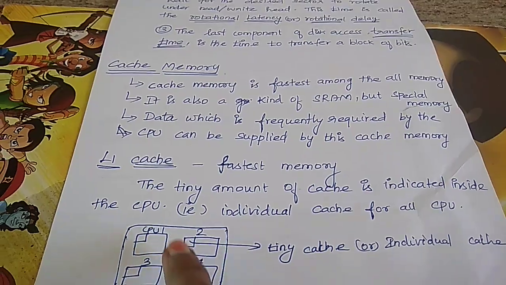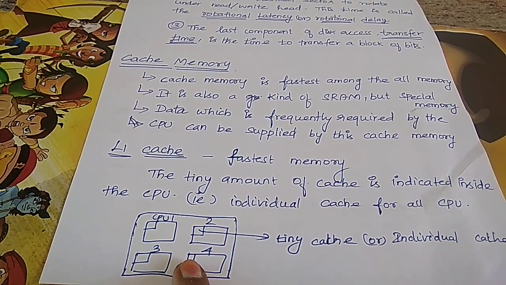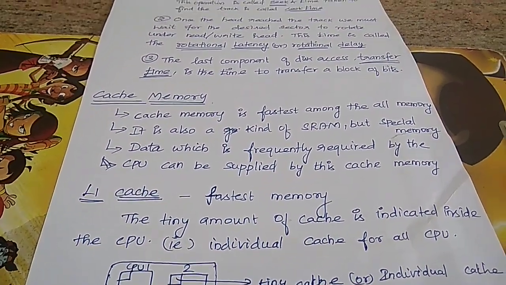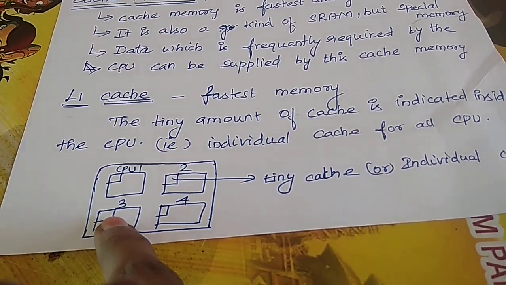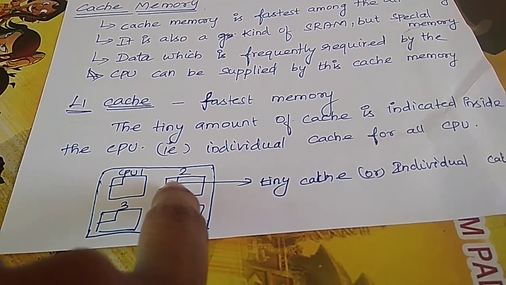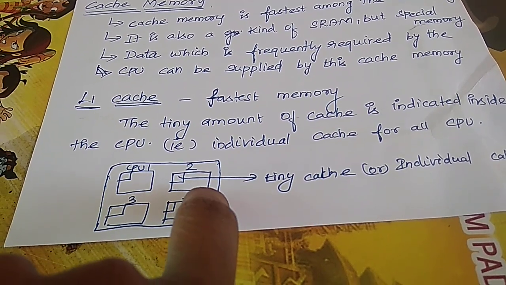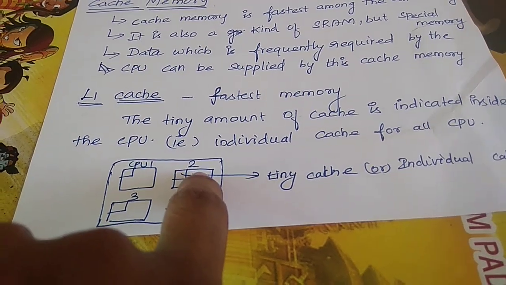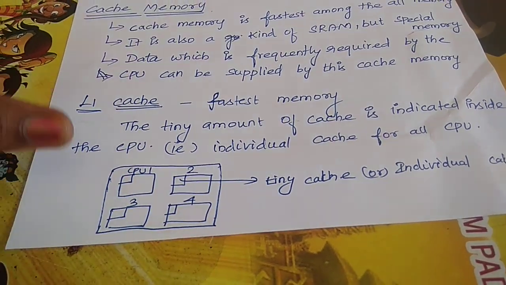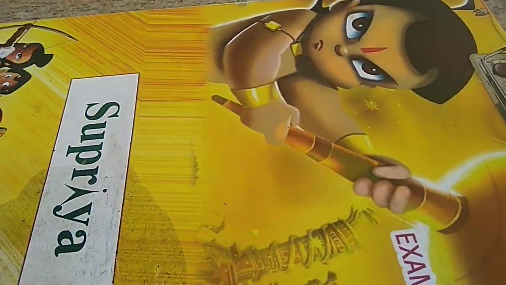For example, we are using multi-threaded, simultaneous CPU processes. Here each CPU core has its own individual program. So a tiny amount of cache is placed inside the CPU. That is, every CPU has a small individual cache, called the L1 cache. Whatever information is needed by every CPU, it accesses from its individual cache. So it is the fastest cache. The L1 cache is divided into